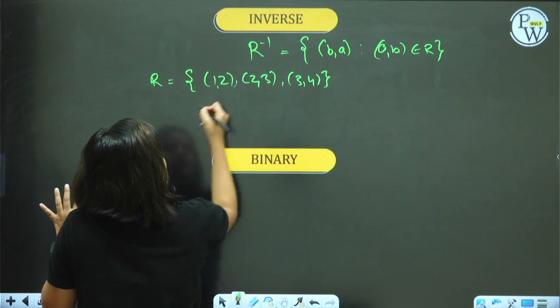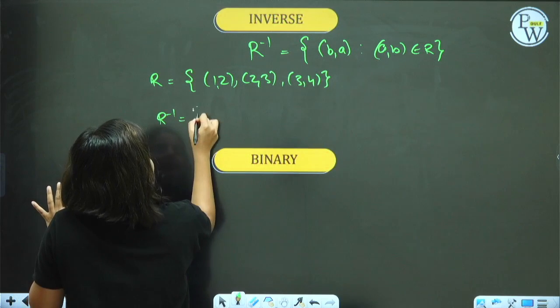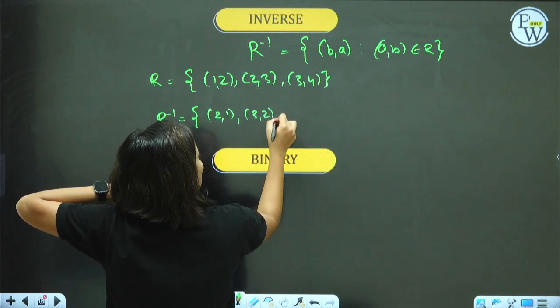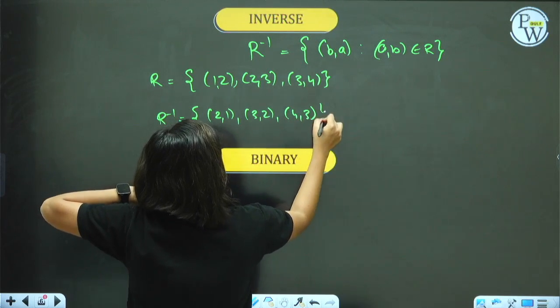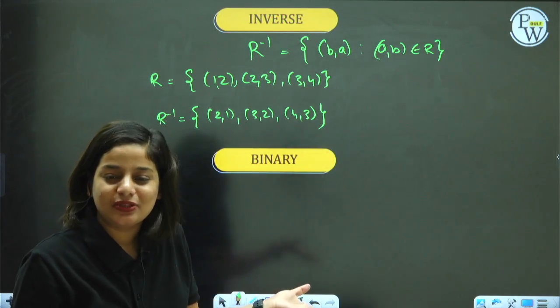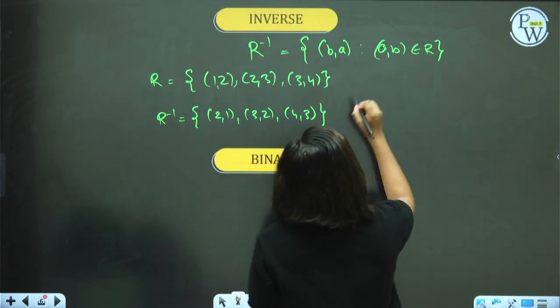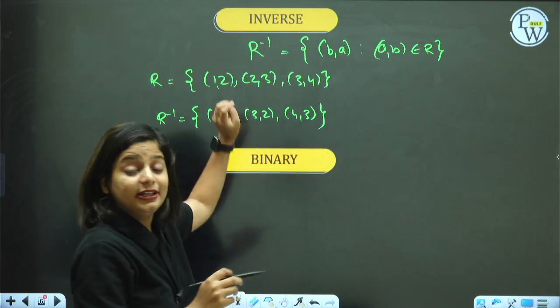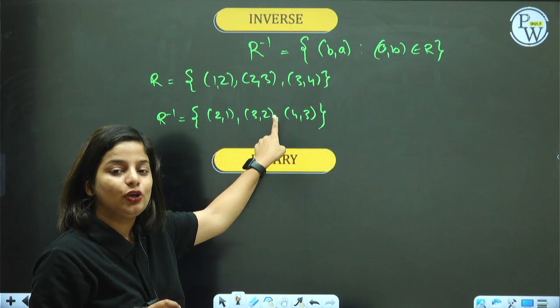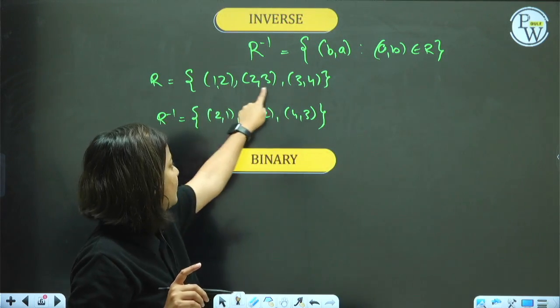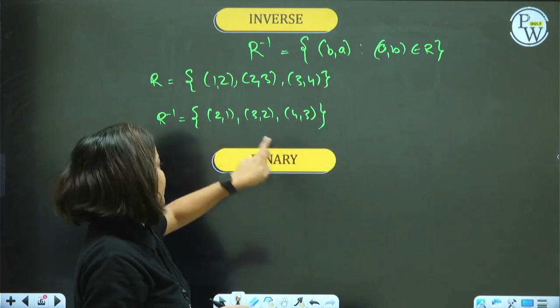What will be R inverse? (2, 1), (3, 2) and (4, 3). Are you getting it? Very easy peasy lemon squeezy. What is the point that we can note from it? The point to be noted is that the domain of R is equal to the range of R inverse. Can you see? The domain of R is 1, 2, 3. The range of R inverse is 1, 2, 3.